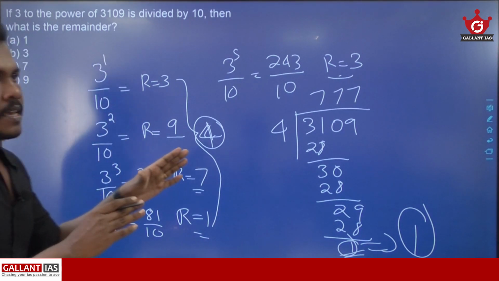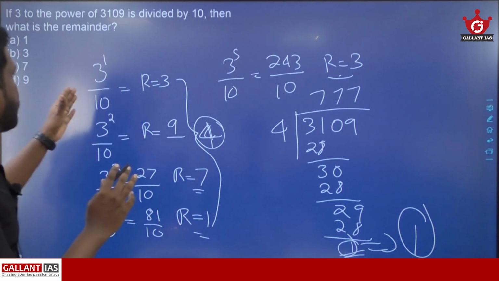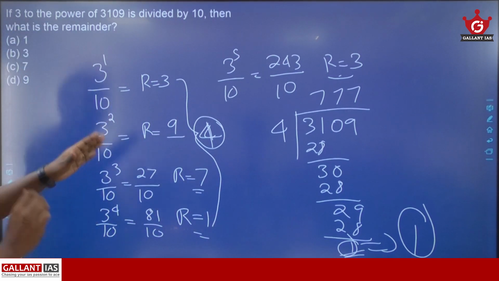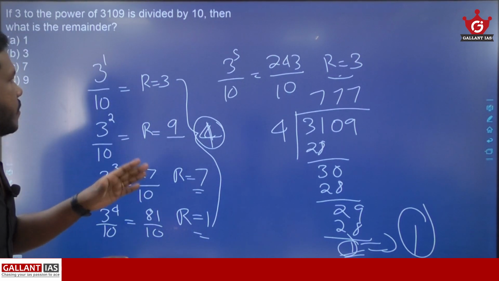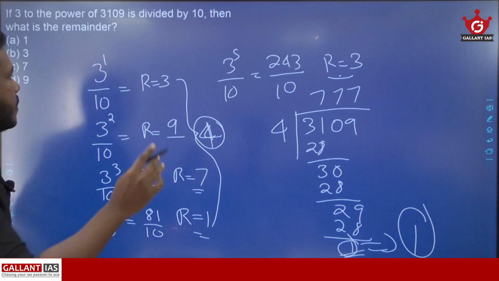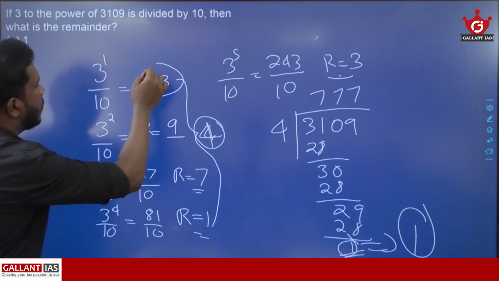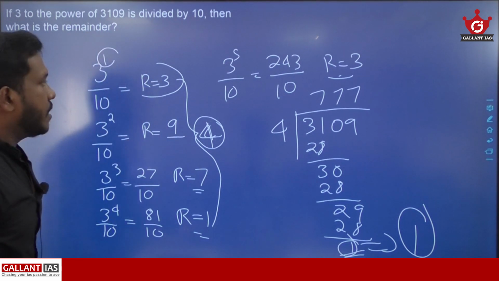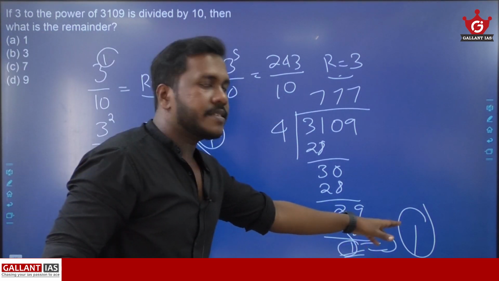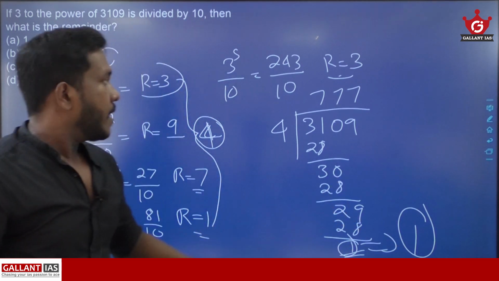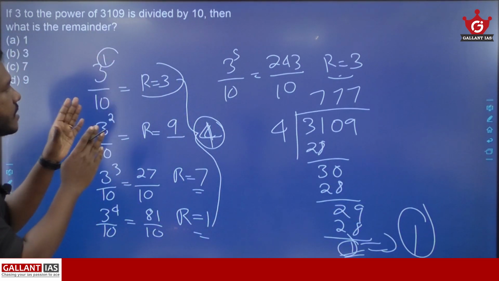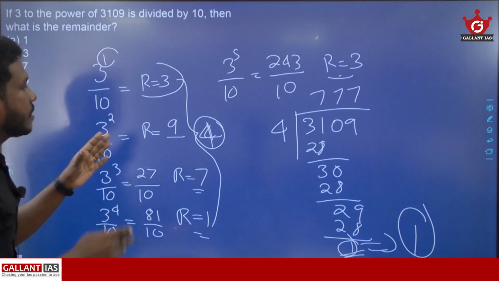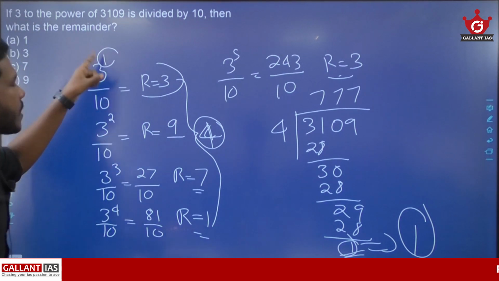Now our next step is to check for which power you need to check the remainder. You need to check the corresponding remainder for the power 1. Here the corresponding remainder, when you divide 3 raised to 1 by 10, is 3. So finally you got the remainder as 1. Our next step is to check the remainder when the power of 3 becomes 1.